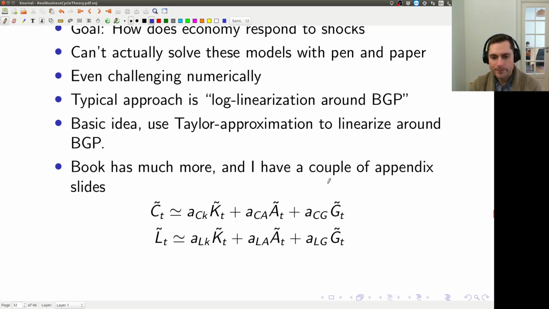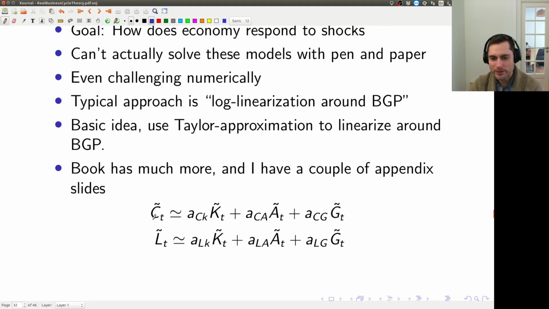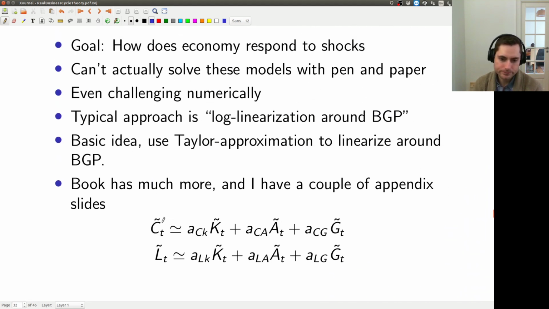But basically what we're going to do is we're going to use something called the method of undetermined coefficients. Let me actually scroll up here. Okay, I don't really say much about it here. But the idea here is that we've got these state variables which are endogenous. So we've got some history that led us to a Kt. We've got some history that led us to an At, that's the technology shock, and then some government Gt.